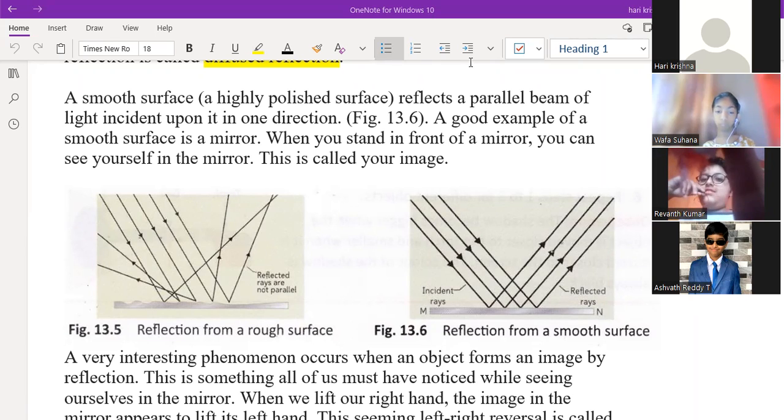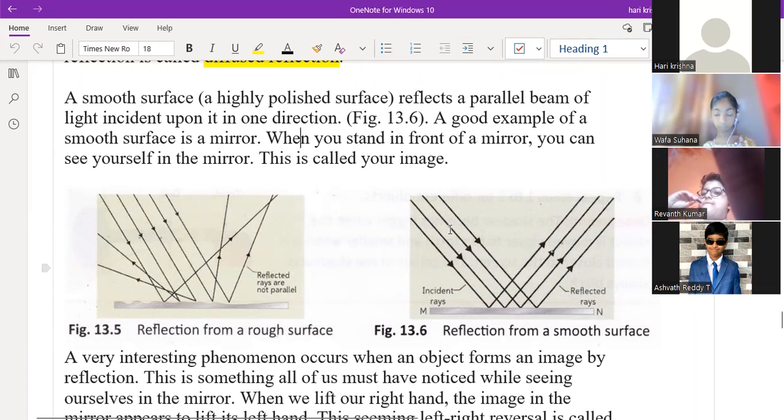Sir, it is showing that the reflection from a rough surface will be like the rays will not be in a particular line, sir, and on a smooth surface they will all be equal to each other.